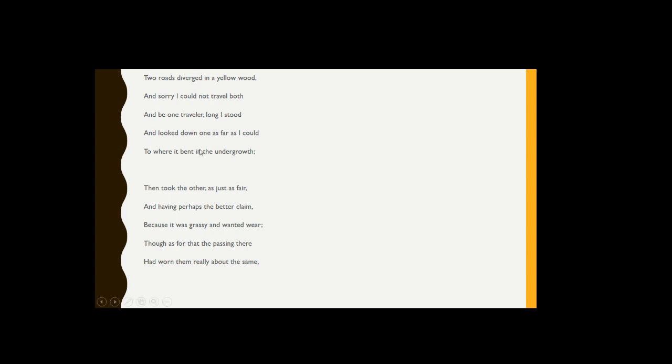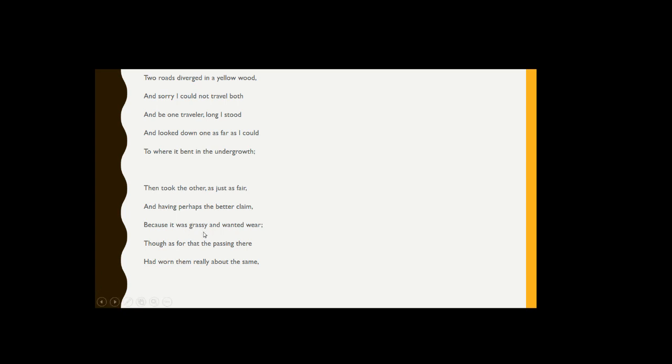And looked down one as far as I could to where it bent in the undergrowth. The undergrowth is like any like underneath like bushes and stuff like that. So he's looking down one as far as he could possibly see to kind of see what path is better to choose. Then took the other as just as fair, so the other one looked just as fine too, and perhaps having the better claim. So maybe the other road he took maybe even be the one that's better for him.